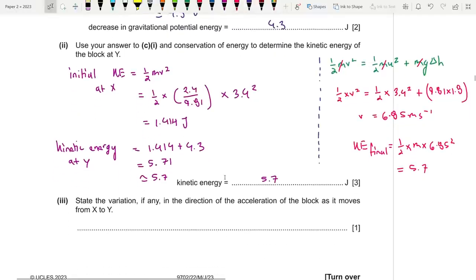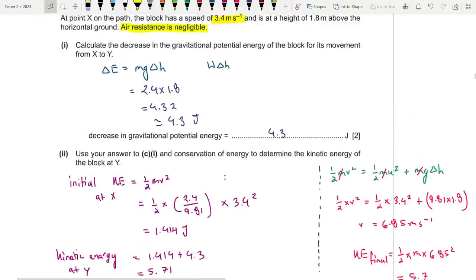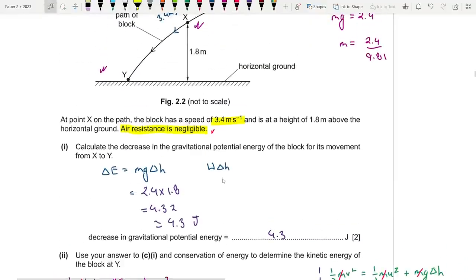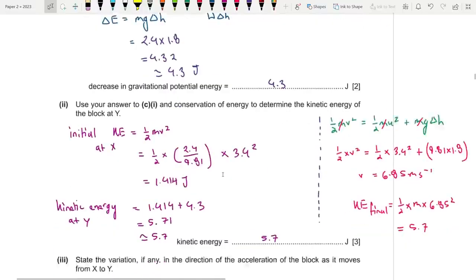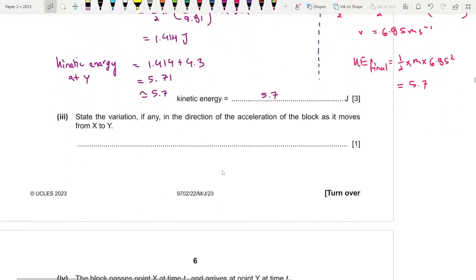State the variation, if any, in the direction of the acceleration of the block as it moves from x to y. So this was actually a trick question. Honestly, since air resistance is negligible, the only force that the block feels is weight, which is felt vertically downwards. So the answer is there is no variation in the direction of the acceleration.